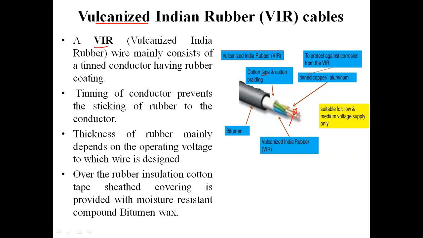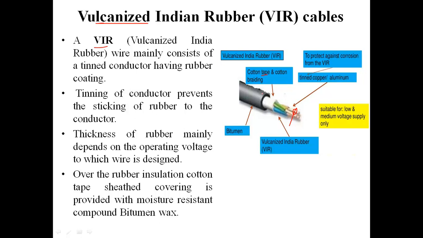Well, students, above this layer we have a coating of moisture resistance compound bitumen wax. This layer is basically providing a means so that the moisture does not enter into the cable section.